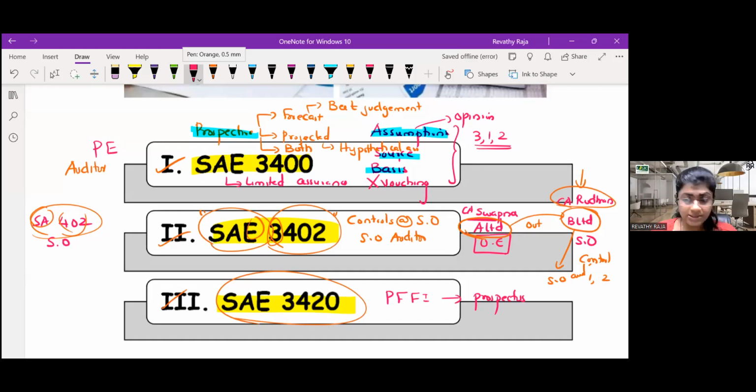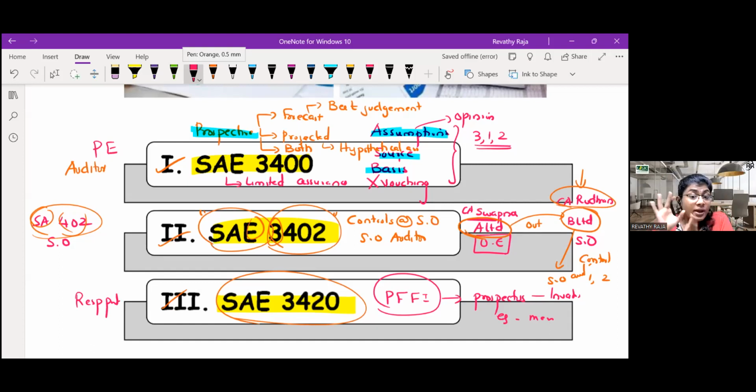In the prospectus, the prospective investors want to know how their money is going to be utilized. Say, for example, this money is utilized for a merger or an acquisition which is about to happen. In this pro forma financial information, what will the company do? Here you call the management the responsible party.